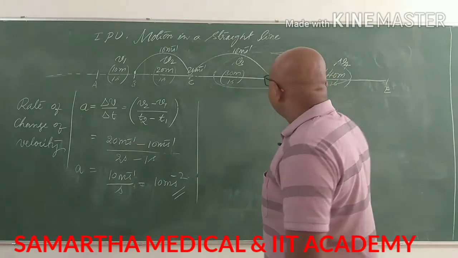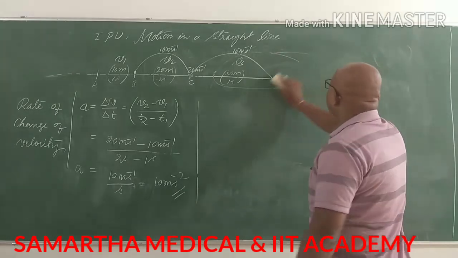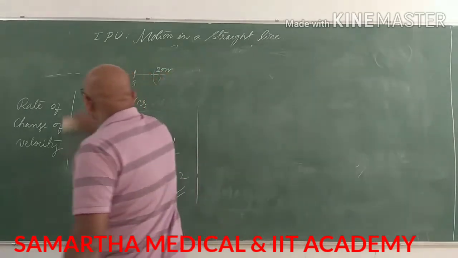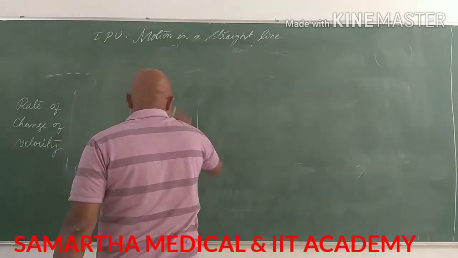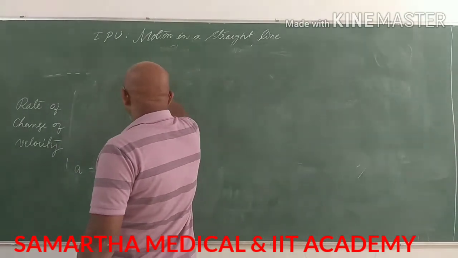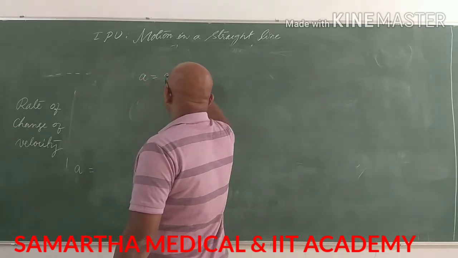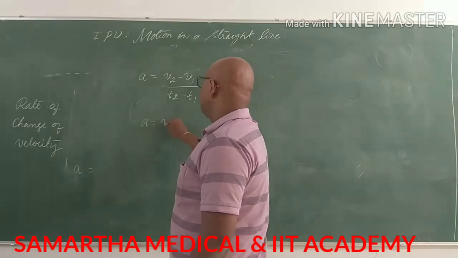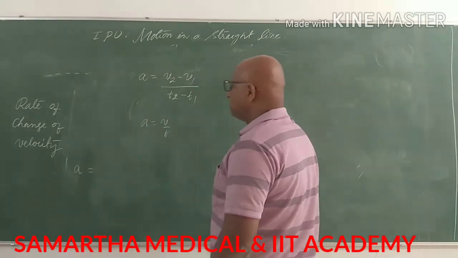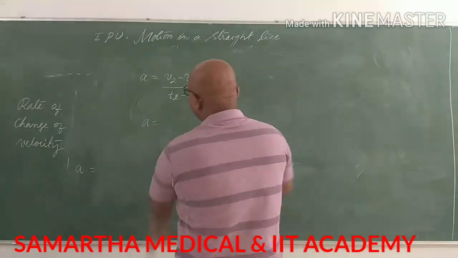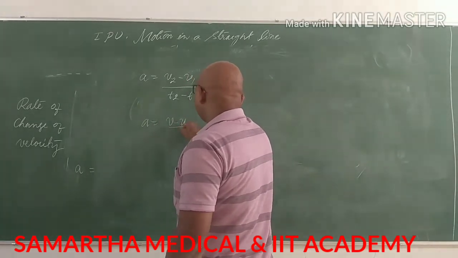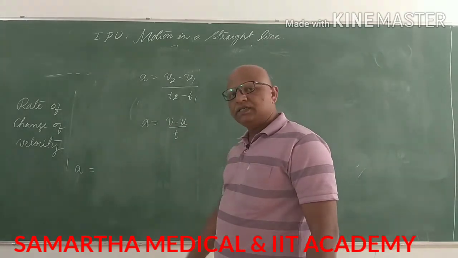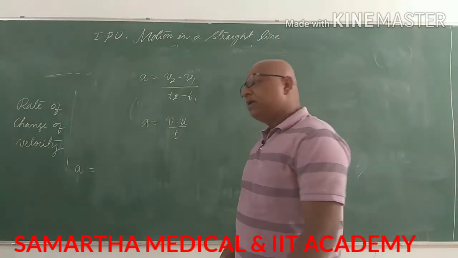Using this understanding, we can calculate the uniform acceleration. The formula for uniform acceleration is very simple: change in velocity to the change in time. Sometimes we simply write v by t. Change in velocity, v minus u, divided by t. What is v? Final velocity. What is u? Initial velocity. What is t? t is the time taken, the time elapsed.